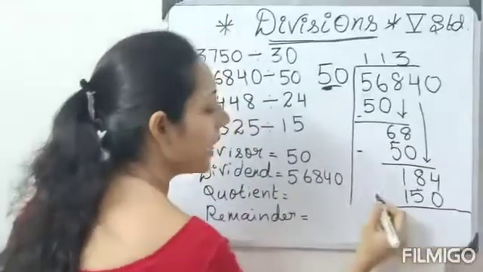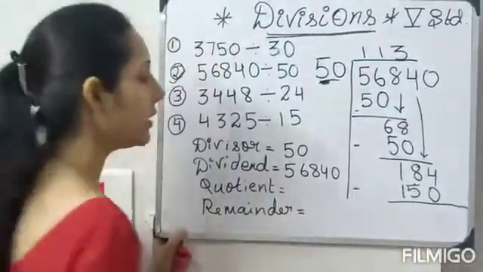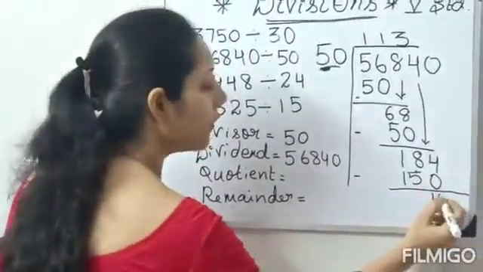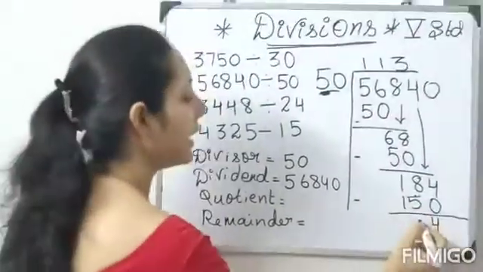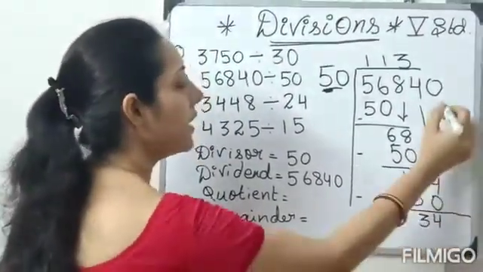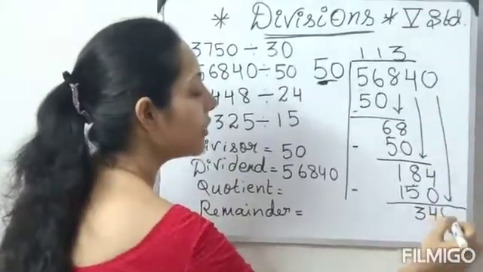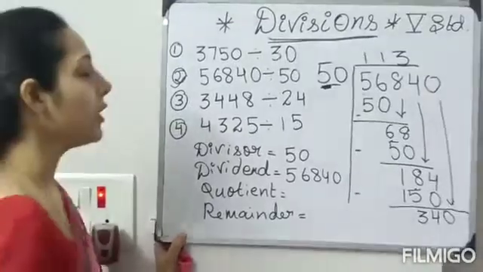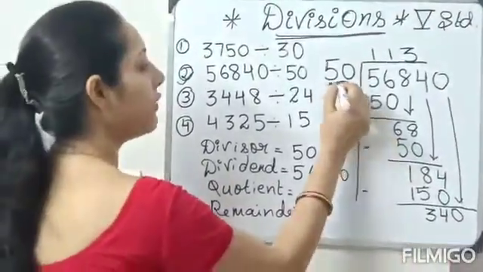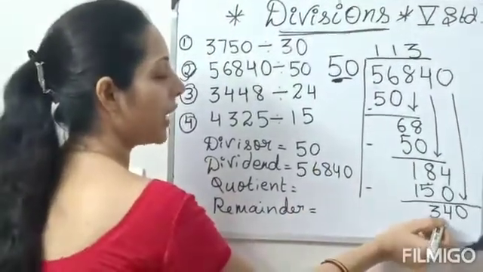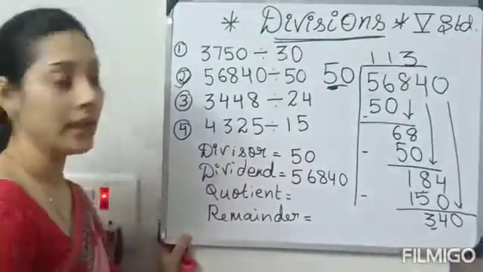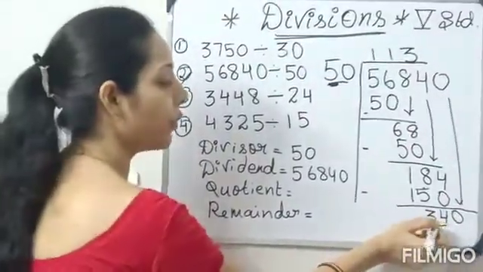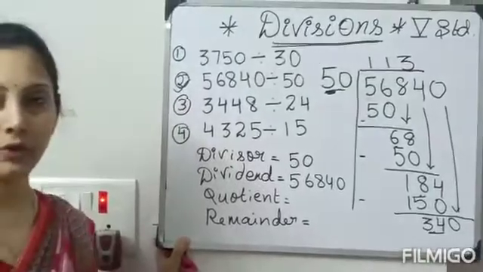150. Correct. Again you have to do subtraction. 4 minus 0, 4. 8 minus 5, 3. And here again 0 carry over. Very good. So in 5 table again, when will our 3 come? 5 table 34. Okay. In 5 table, will 34 come?